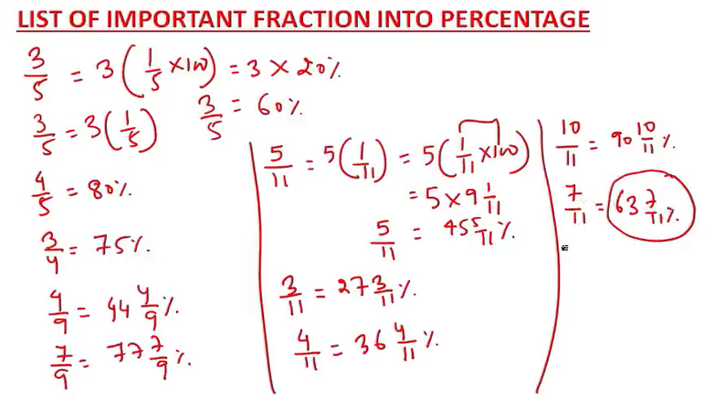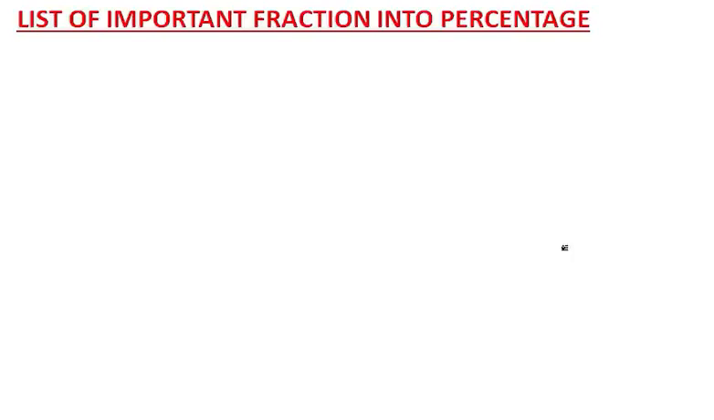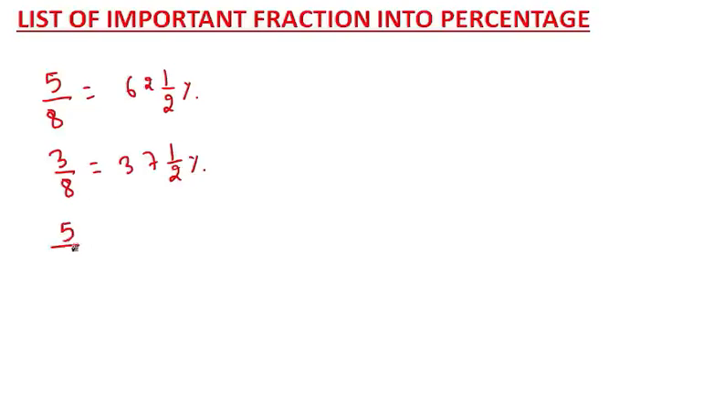Okay, now tell me what is 5 by 8. Tell me. You will say it is 62 1 by 2%. Okay, what is 3 by 8? This is 37 1 by 2%. Now tell me what is 5 by 6. We know that 1 by 6 is 16 2 by 3%. Right? Now if we multiply by 5, what do we get? We get 80 10 by 3.